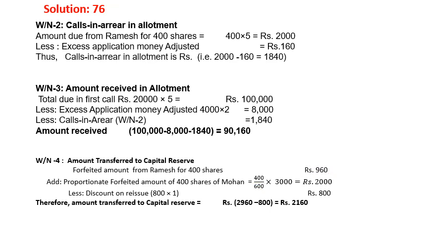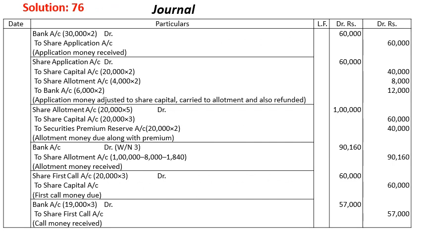So now we'll move to the journal entries for this question. First, bank account debit to share application, 30,000 multiplied by 2, that is the total application received. Second entry is share application account debit to share capital, 20,000 into 2, and to share allotment, 4,000 into 2, as I have shown.